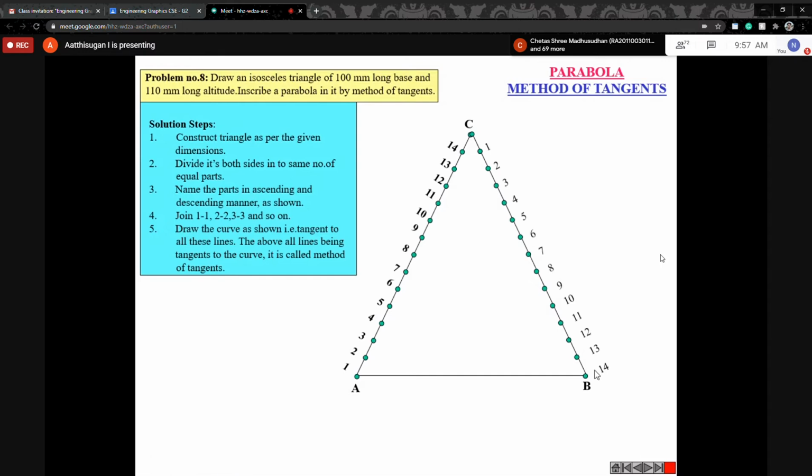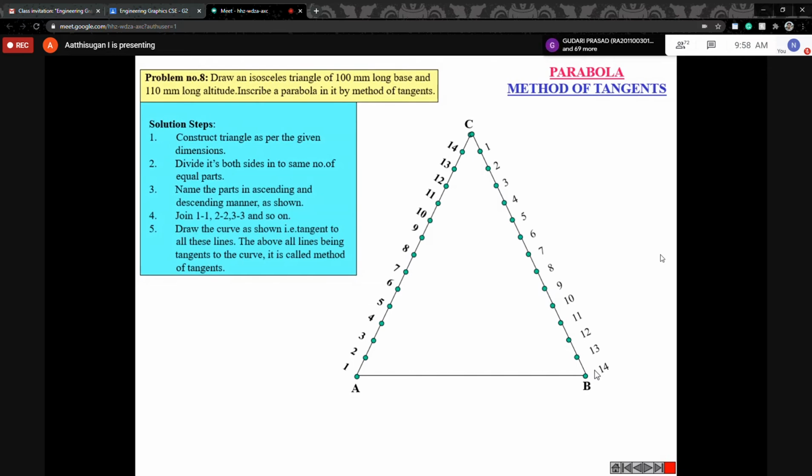Again, repeating slowly: first you draw the triangle. The AB length is 100 mm in your case, then from C to the center point of AB is 160 mm. Then divide the slant sides into equal parts. Here they divided into 15 equal parts, so both slant sides are divided equally.